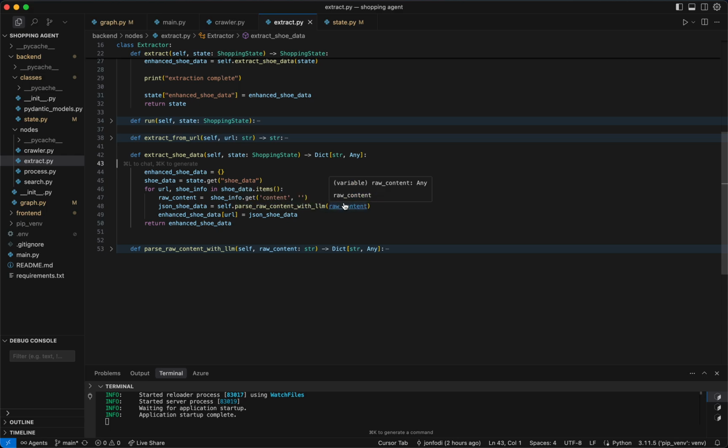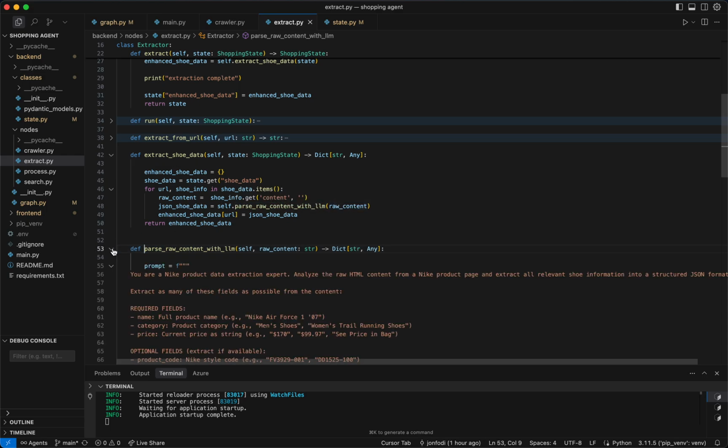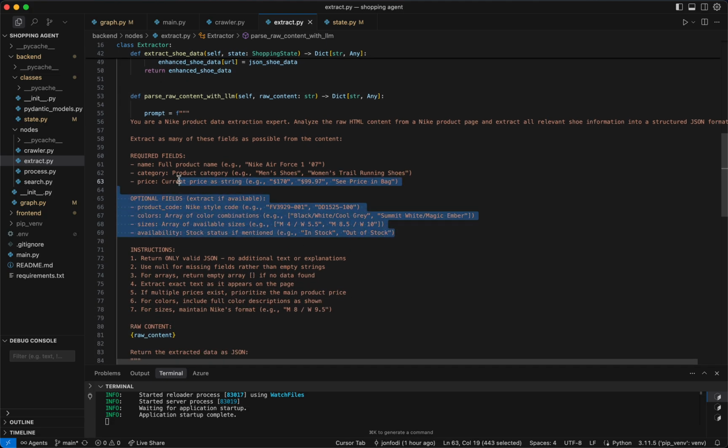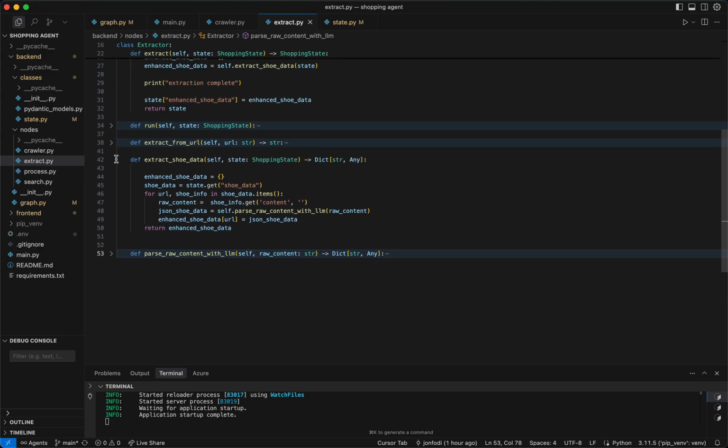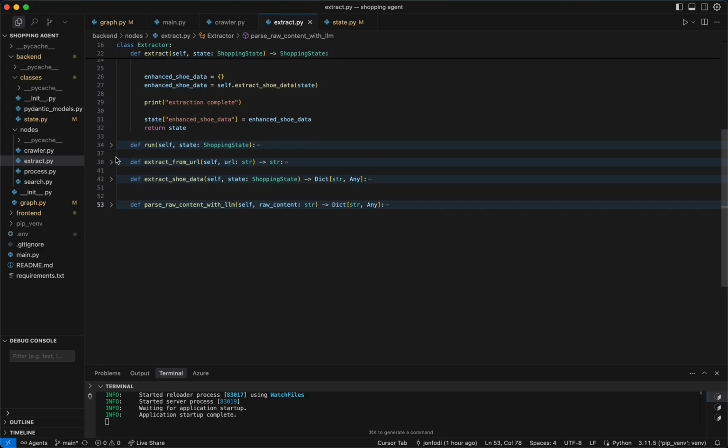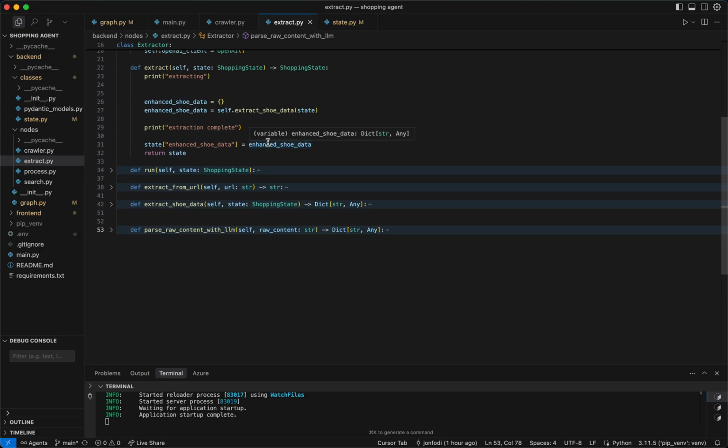But right now we're falling back on raw content and just using this prompt to OpenAI. I pass in the raw content, and then I ask it to return these fields in JSON, which it can do very reliably. And then, basically returning that JSON back to the state.